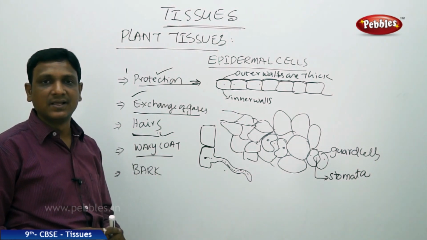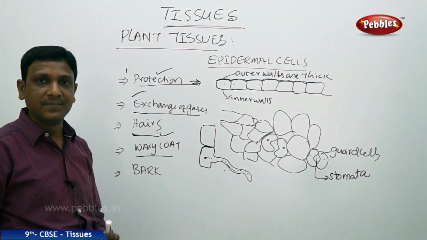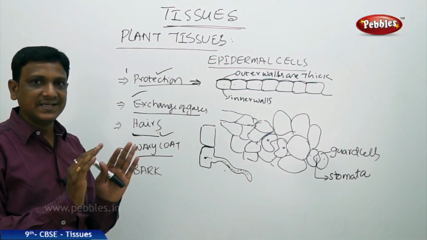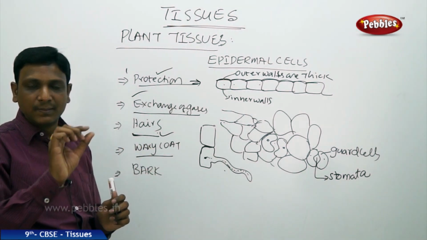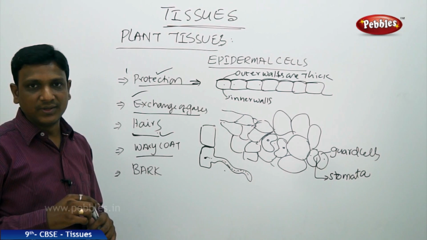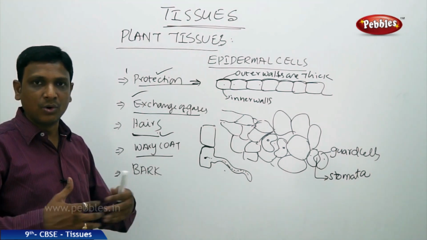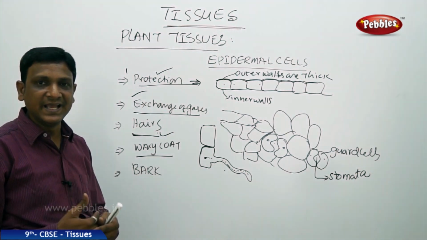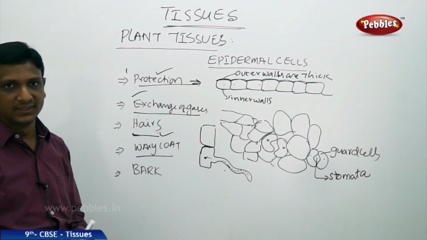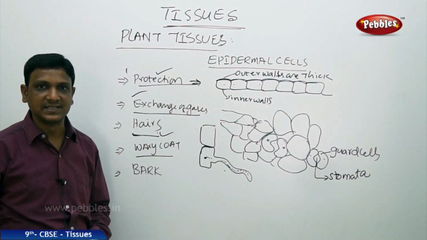We call it a bark. So you might have observed a bark. The bark is easily separated from the trunk. You can peel it off with your hand. In this way, the old dead cells are packed up in layers to form the bark. So this is all about the epidermal cells.